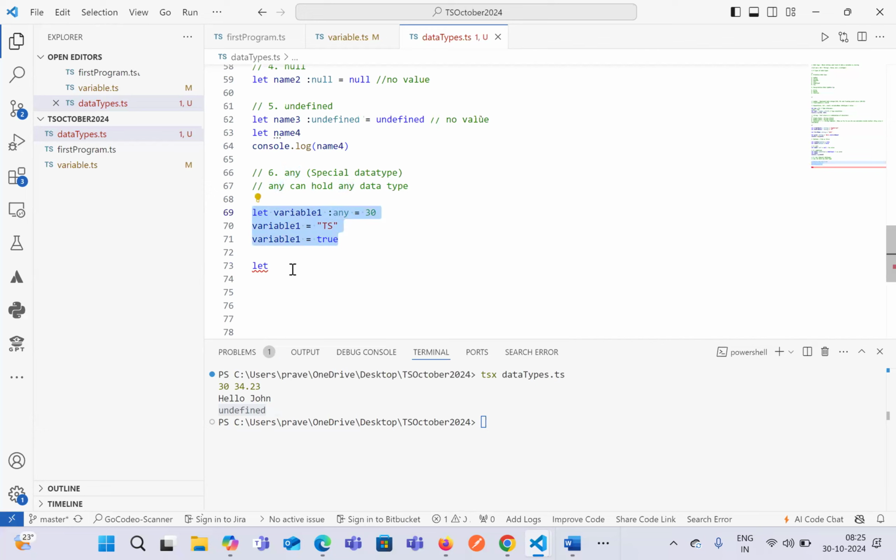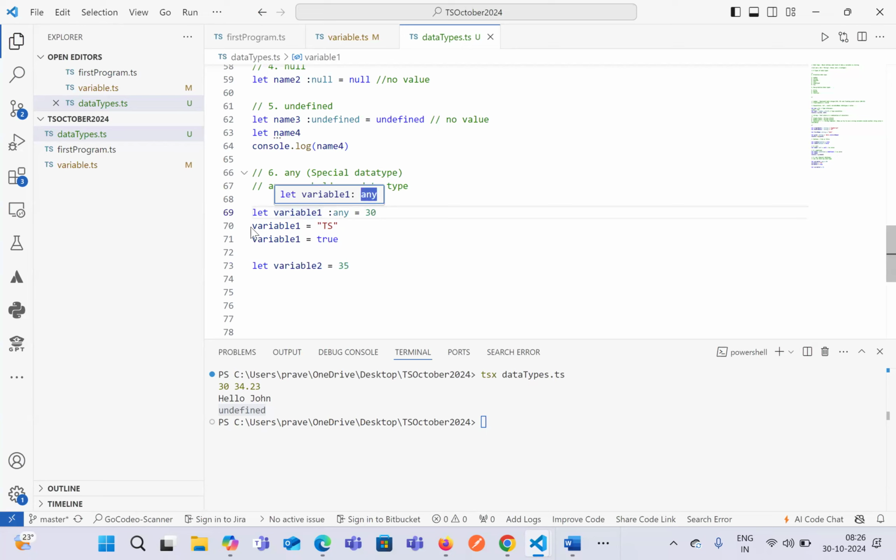But whenever you define nothing, let's say variable 2, and you have just given a value of 30, or let's say 35, here, based on the data, TypeScript will be able to identify the data type of this variable. If you hover over this variable, it says the data type is number. Whereas if you hover over this one, it says the data type is any.